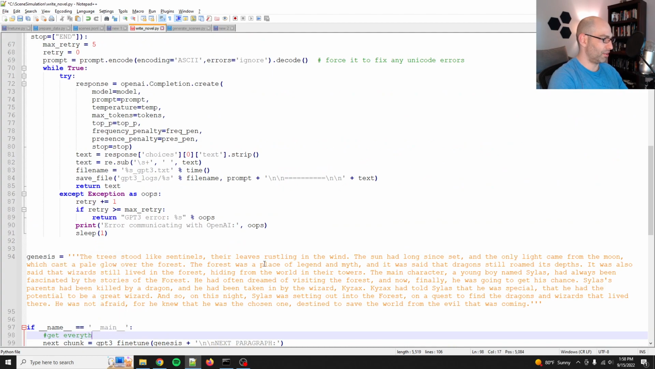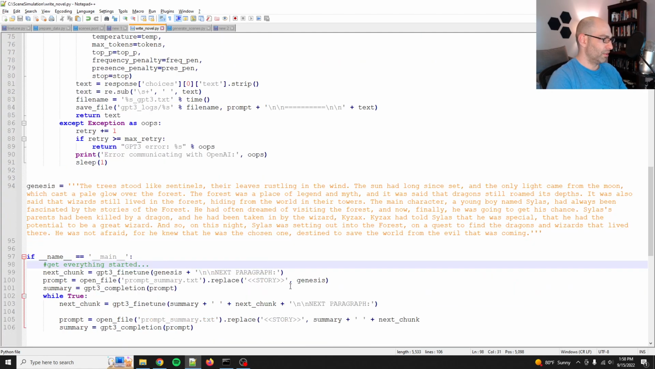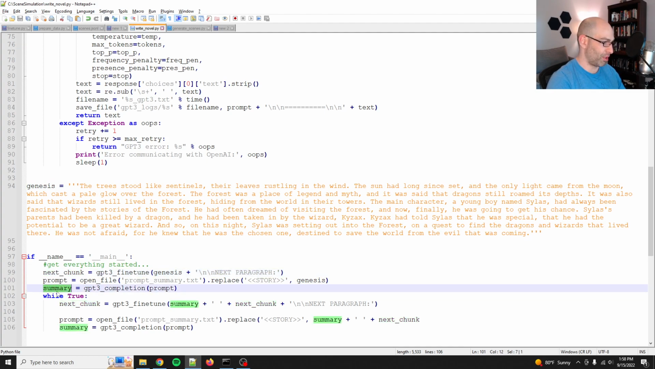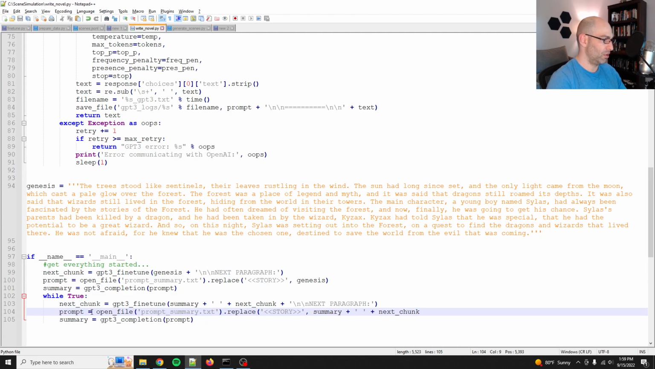Get everything started. And this is just because we're using Genesis instead of next chunk. Because we need to get started, we need to instantiate next chunk and then the summary. But really, this is pretty much identical, so I wonder what happens if I just call, instead of Genesis, next chunk, because next chunk is generated from the summary and the previous instance of next chunk.